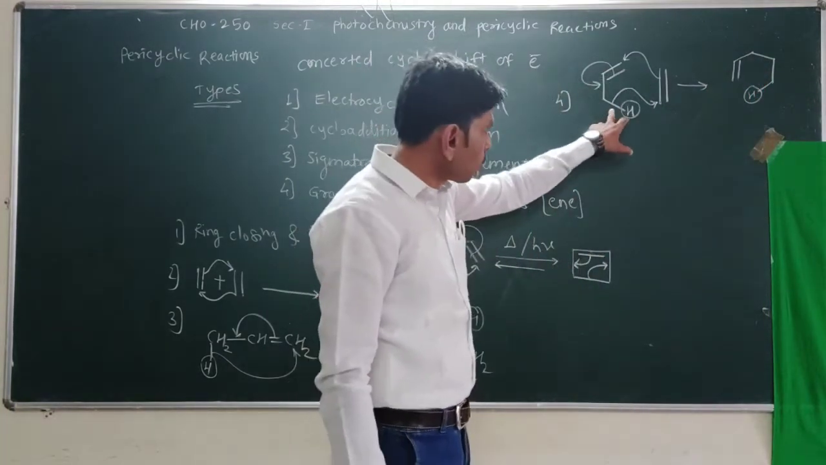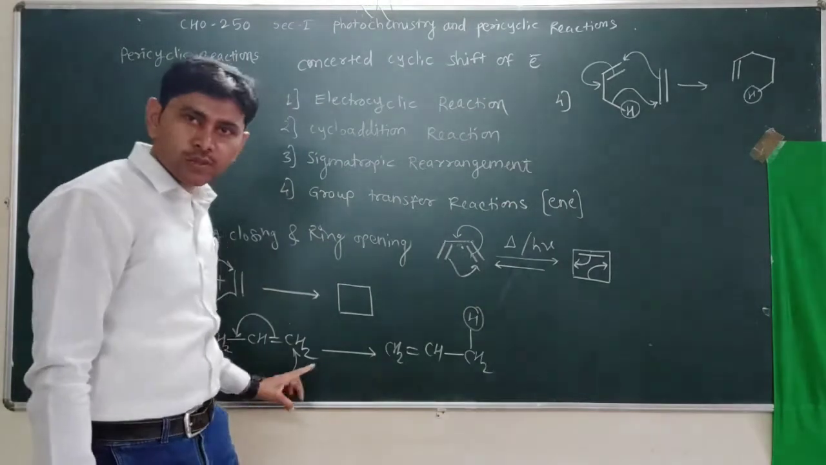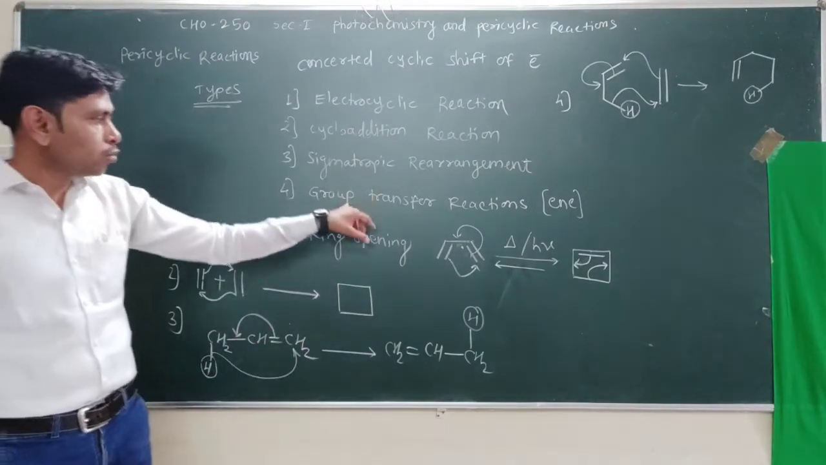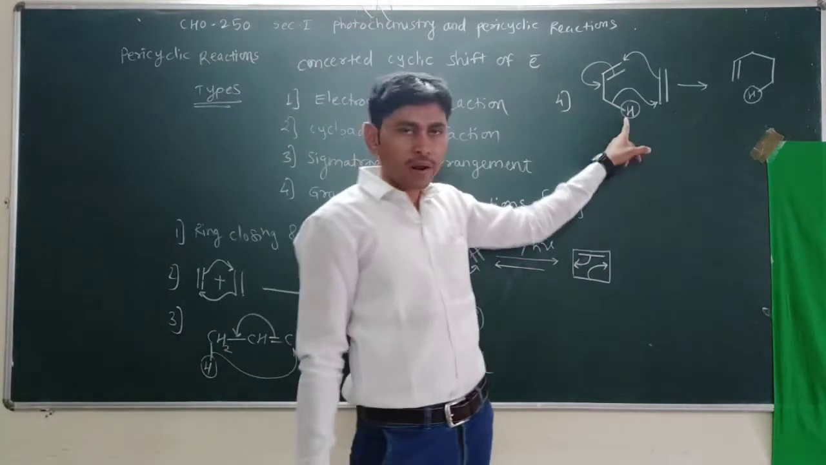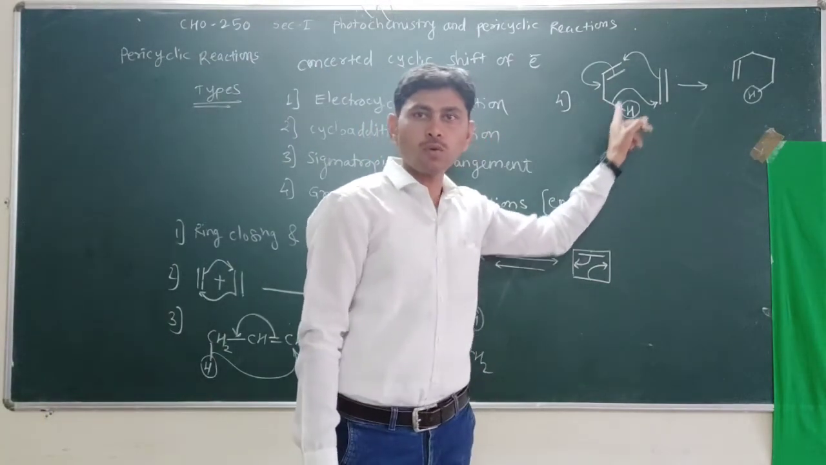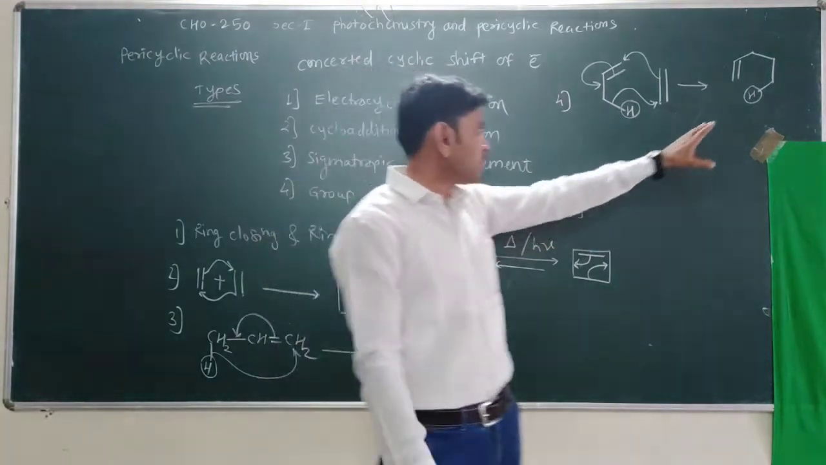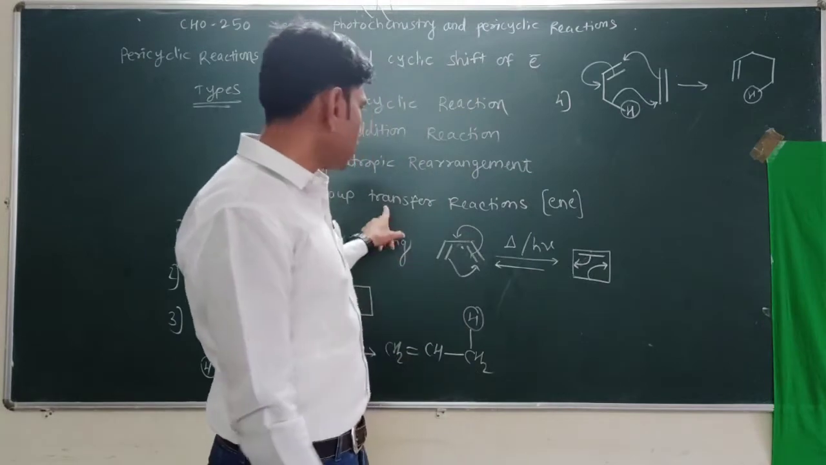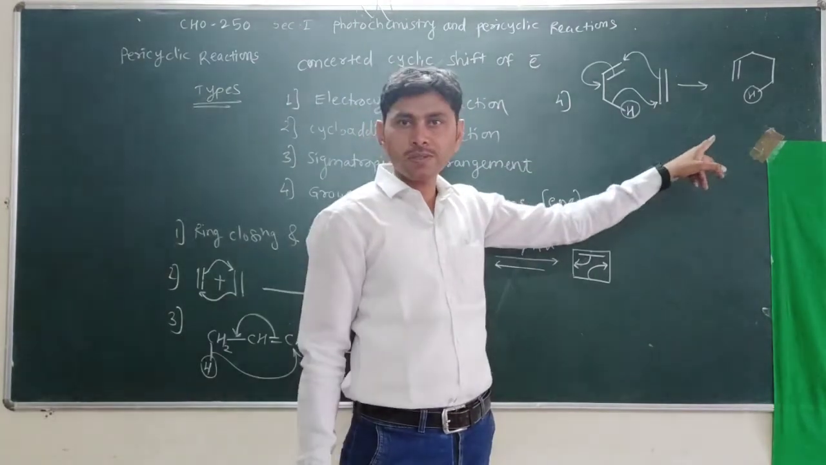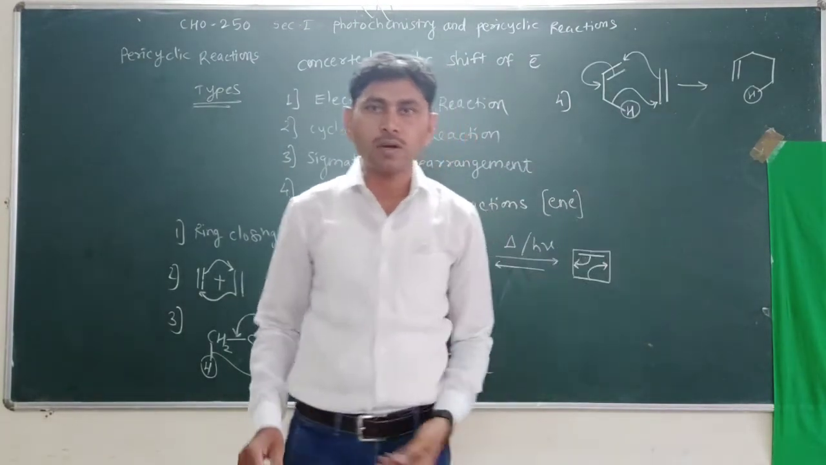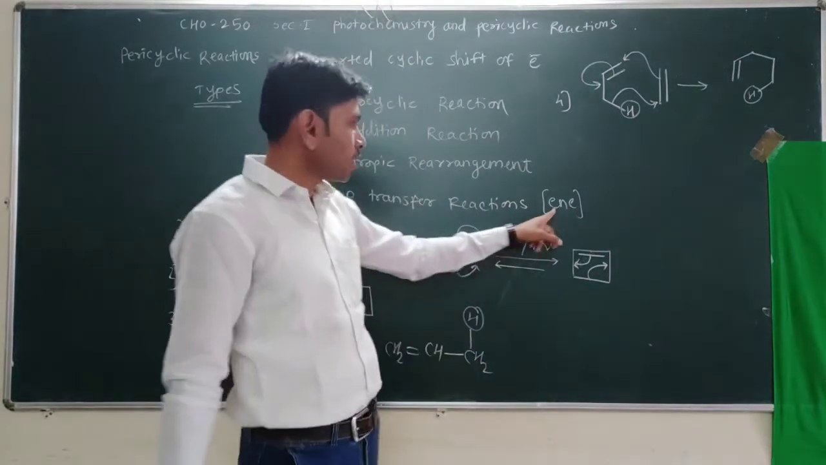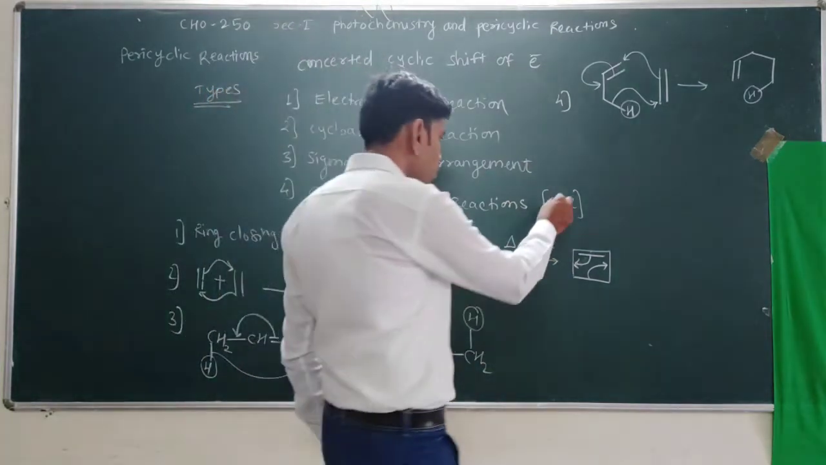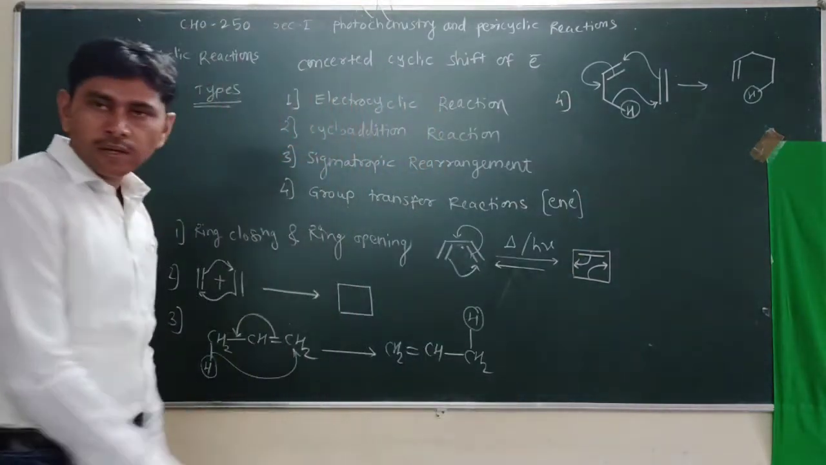In sigmatropic rearrangement, a sigma bond also transfers, but within the same molecule. In a group transfer reaction, a group or atom transfers from one molecule to another molecule to get a single molecule. Such reactions are group transfer reactions. And if hydrogen transfers from one molecule to another molecule, then such reactions are called ene reactions. So these are the four types of pericyclic reactions.